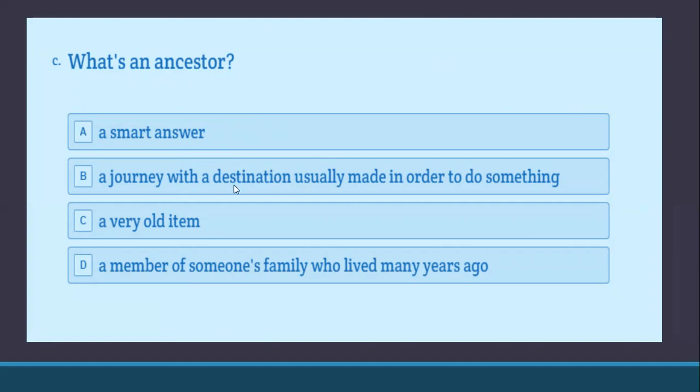You should have chosen answer D. An ancestor is someone in your family, but they died a long time ago. It's people who you come from, basically. If you remember reading in A New Atlantis about the ancestors of the Atlantean people.